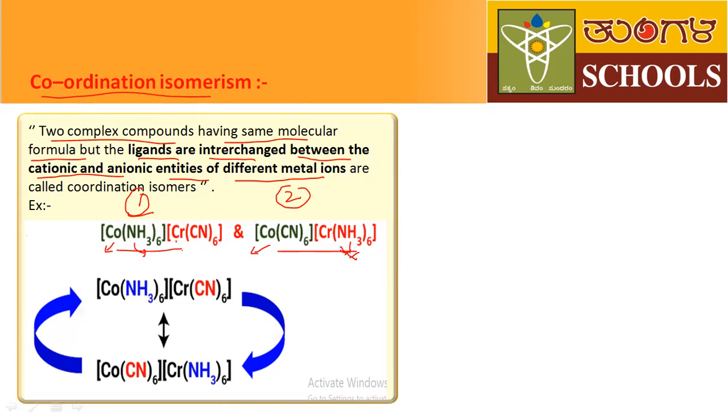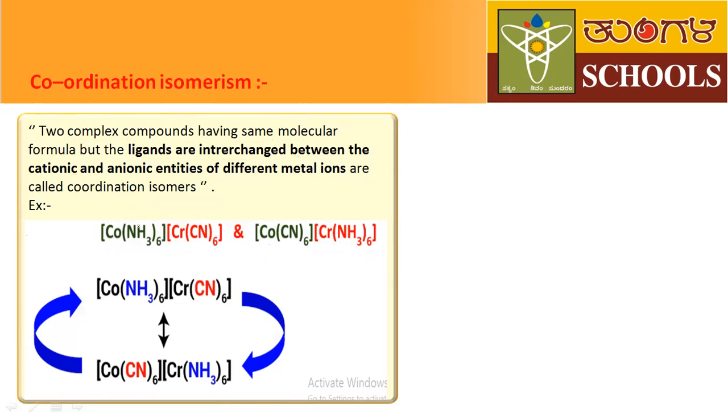And here one chromium, and here also one chromium, and 6 cyanide groups here, and here also 6 cyanide groups. Both have the same molecular formula, but there is a difference in ligand.